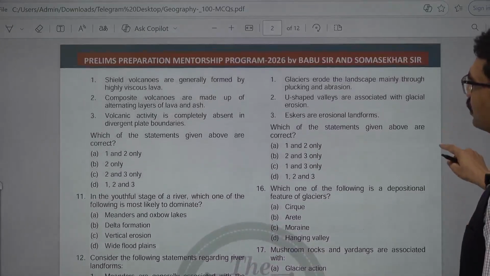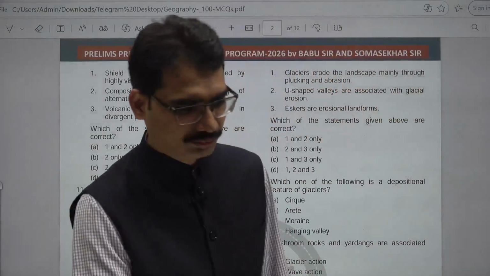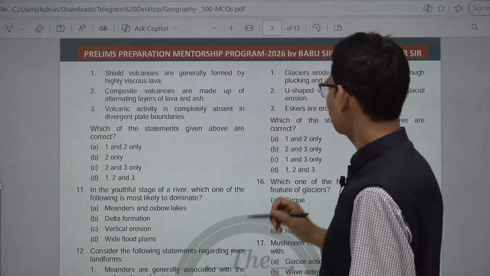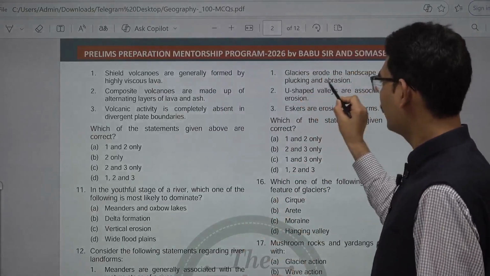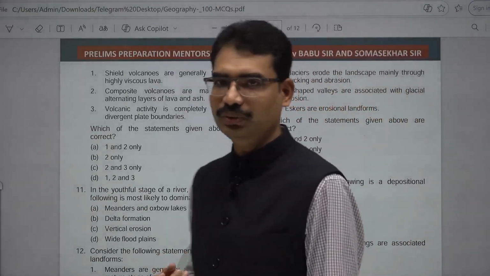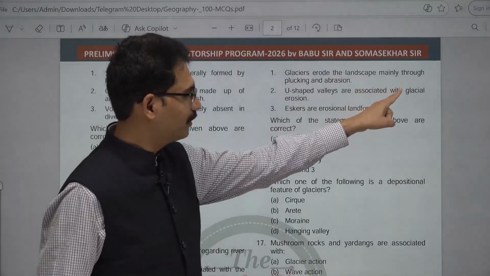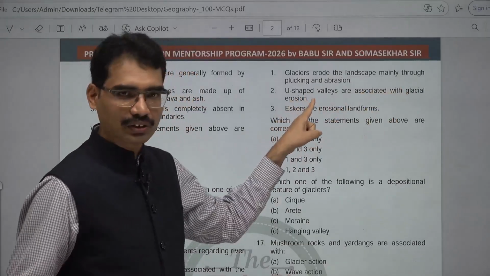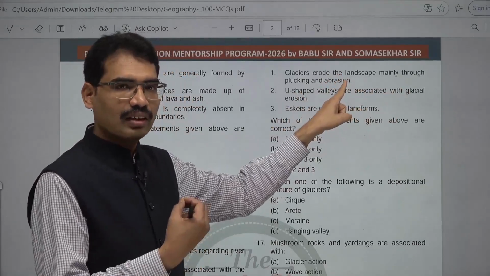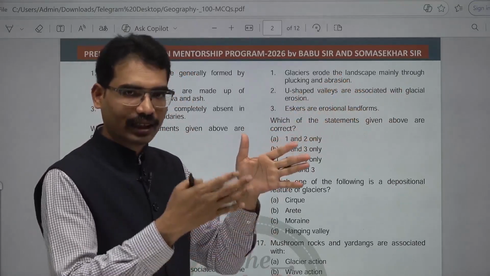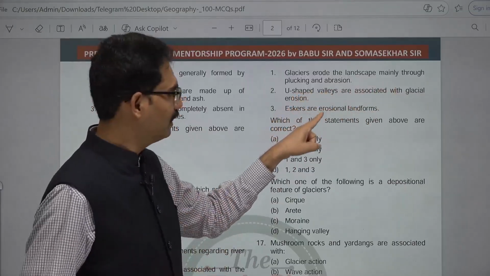Next one, 15th one. Consider the following statements regarding glaciers. Glaciers erode the landscape mainly through plucking and abrasion. That is true. These are the features of glaciers. U-shaped valleys are associated with glacial erosion. True. U-shaped valleys are like river cuts; similarly, glacial erosion cuts the valleys.